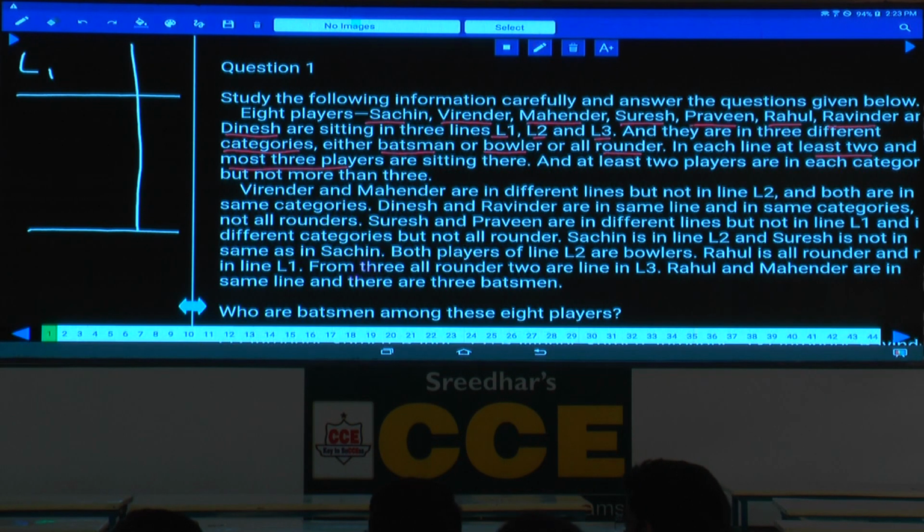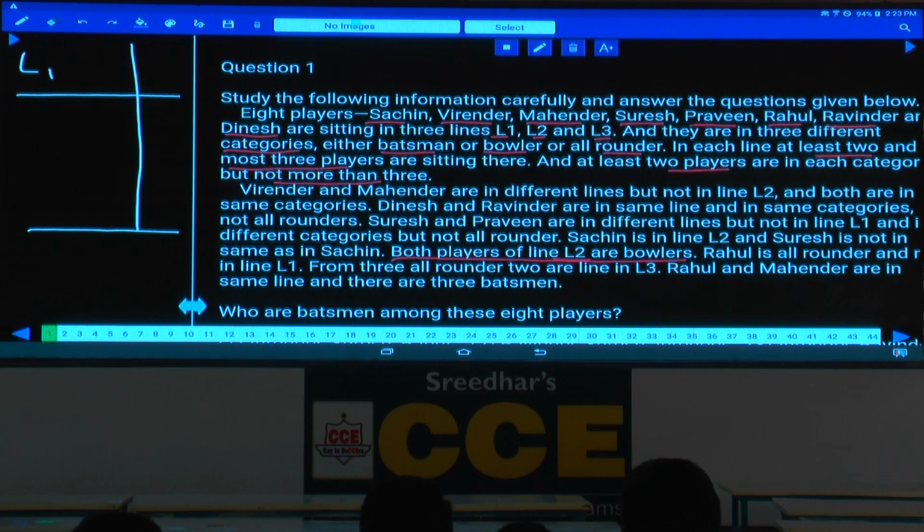Done with this? Now this is about 8 persons with at least 2 players in each category but not more than 3. At least 2 and at the most 3. Maximum is 3. Again here also the possibility is 3, 3 and 2 in any order. Then from where can we start? Both players of L2 are bowlers. Hence in L2 how many persons are there? Now we are starting with this one.